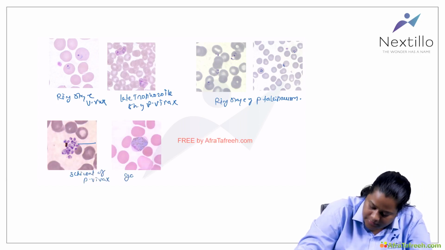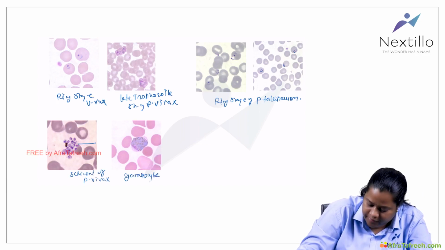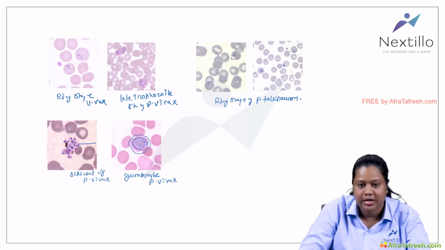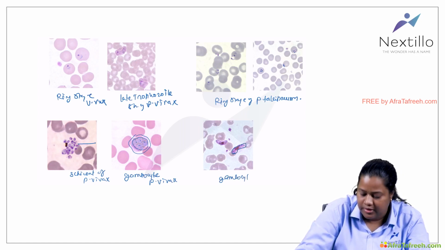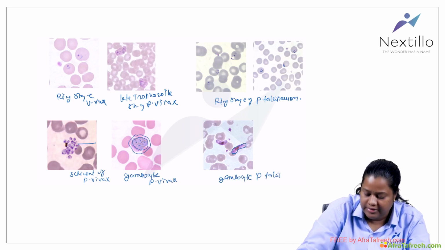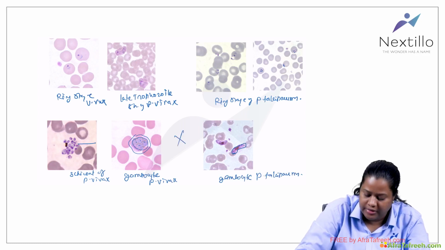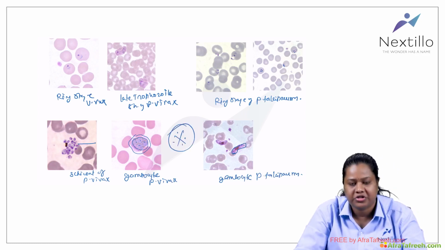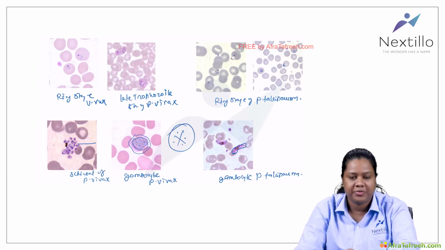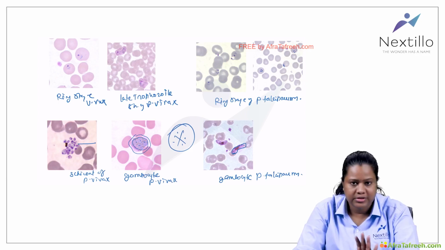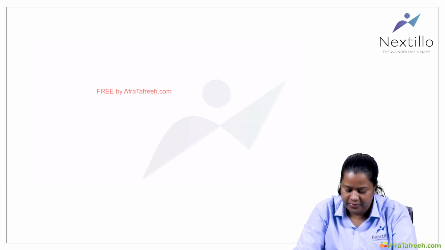And this is the gametocyte stage of Plasmodium vivax. You can see a round cell with condensed cytoplasm and nucleus. So that is the gametocyte stage. And this is a sickle shaped gametocyte, the gametocyte of Plasmodium falciparum. It is a very, very important MCQ. All your NEET questions and PGI questions and AIIMS questions will be based on this peripheral smear picture. If you know this, then everything else is easy.